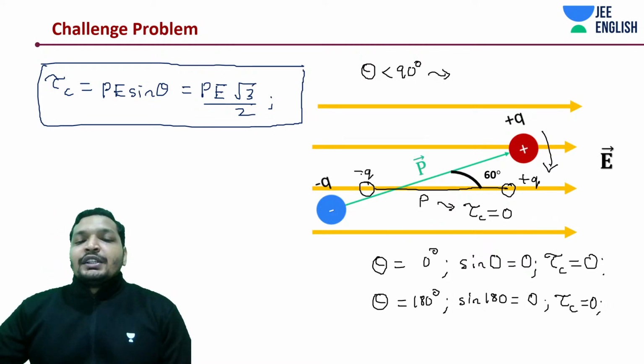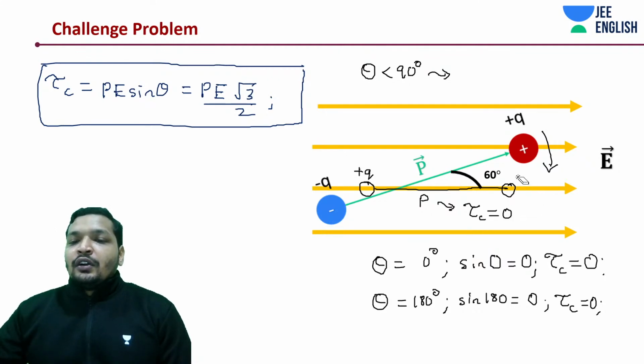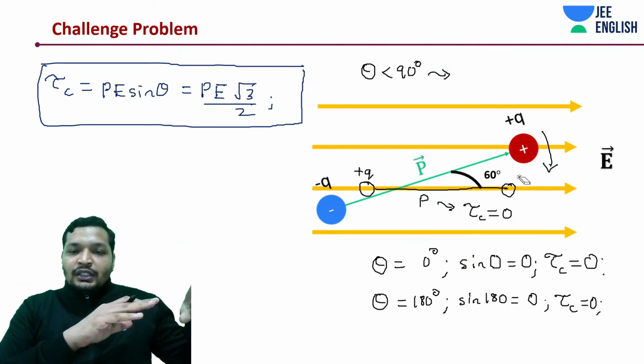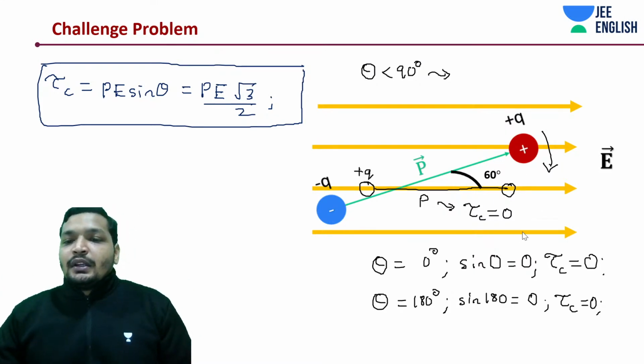Now comes the next question. Let's say plus q and minus q. Instead of the earlier configuration, I'm changing plus q to the left-hand side and minus q to the right-hand side. Still, if you notice, what is the torque? It's 0.